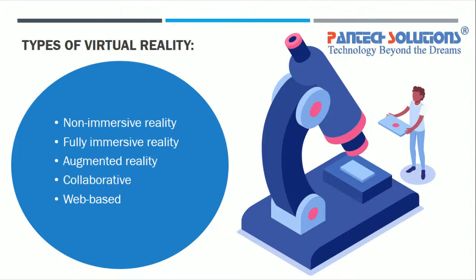Then collaborative means combining both non-immersive and fully immersive reality. This can be used with the system as well as with headsets, because some software packages will not enable us to work with it otherwise.